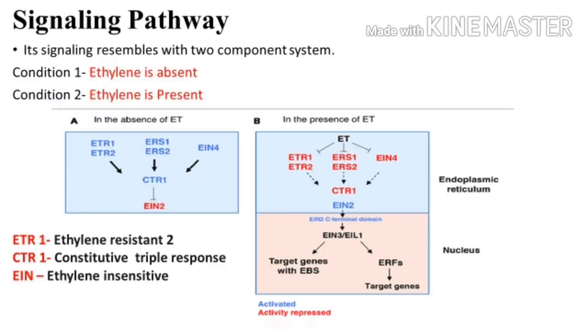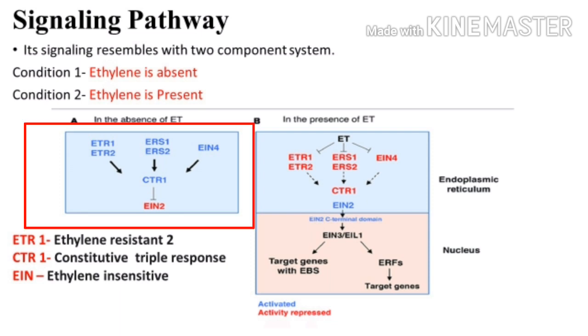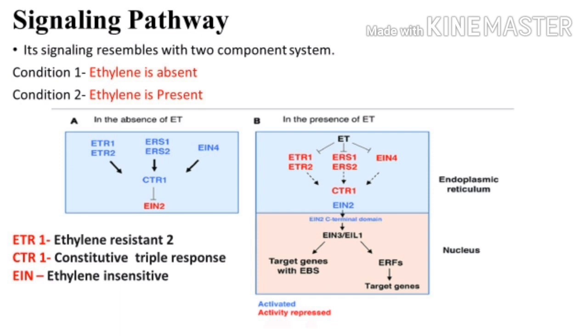Now let's see its signaling pathway. Its signaling resembles the two component system. Here there are two conditions: what will happen when ethylene is absent and what will happen when ethylene is present. The first condition is in the absence of ethylene. These are the genes ETR1, ETR2, ERS, EIN4. All these genes produce CTR1. What is CTR1? It is the constitutive triple response, and ETR1 is the ethylene resistant 1.